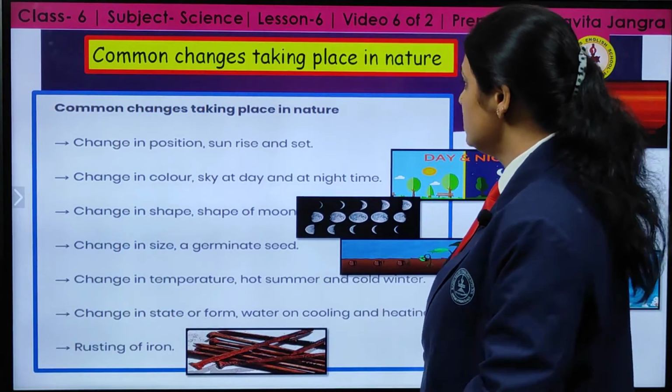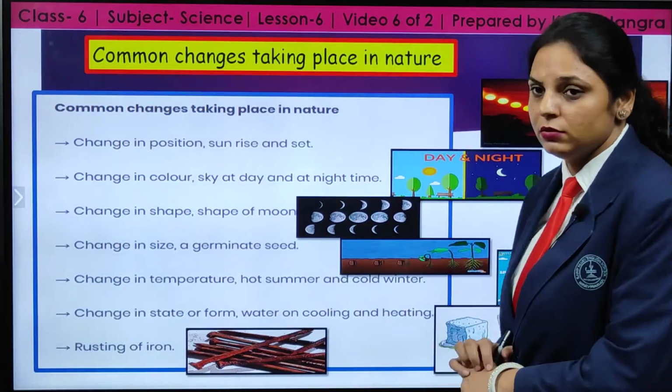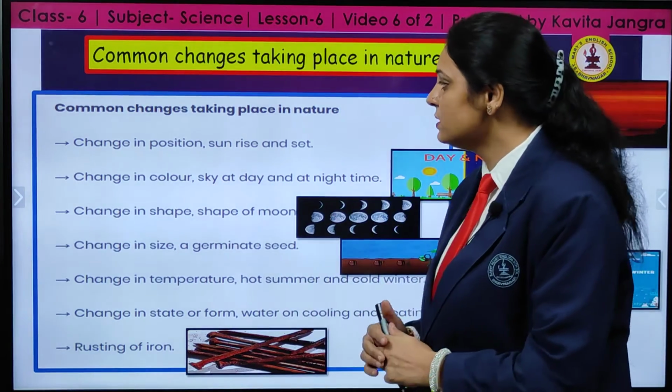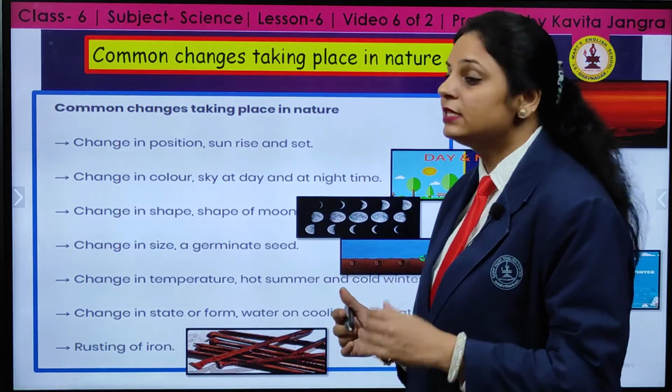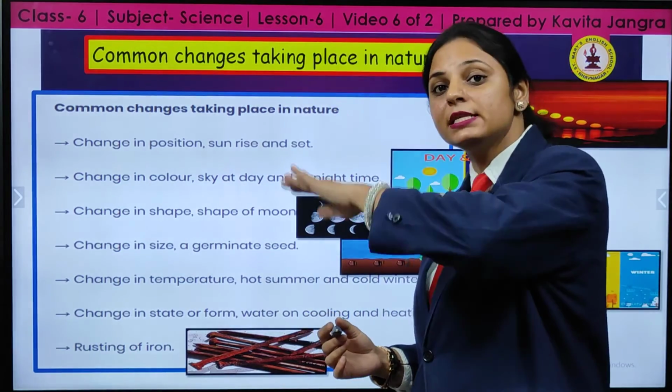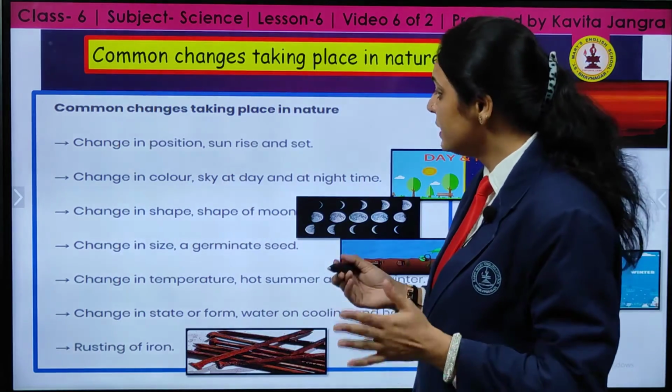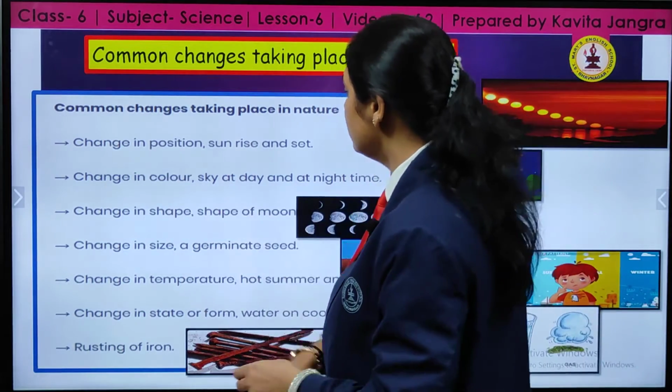Now let us discuss the common changes taking place in nature. These common changes are change in position, such as the sun rises in the east and sets in the west. That is change in position, the directions east and west. Then change in color.